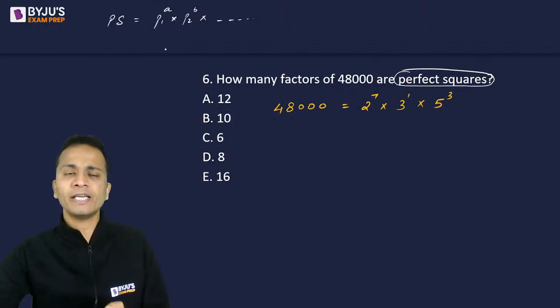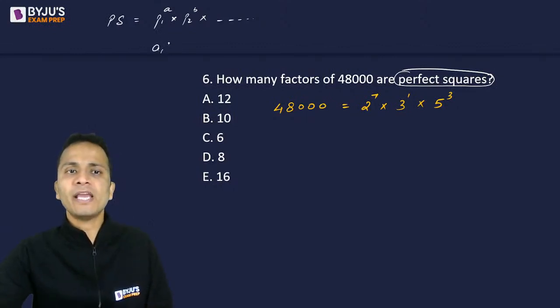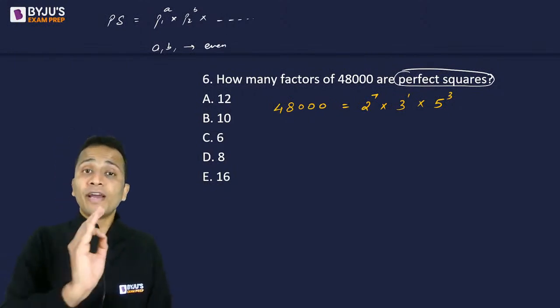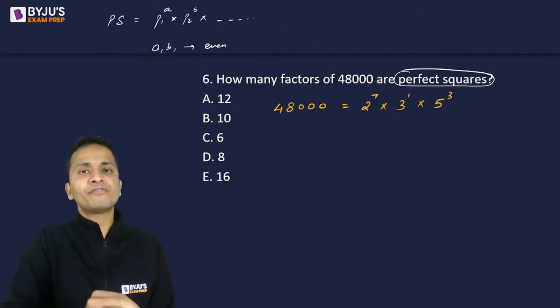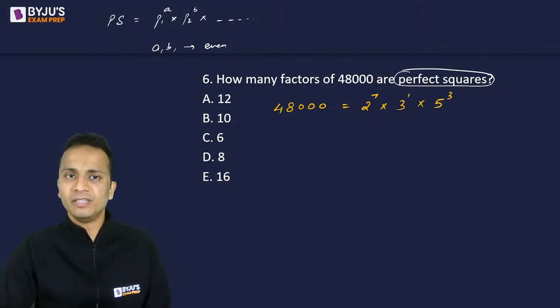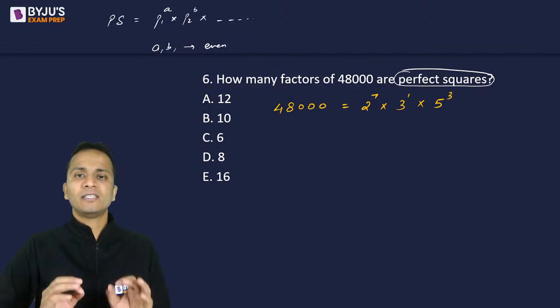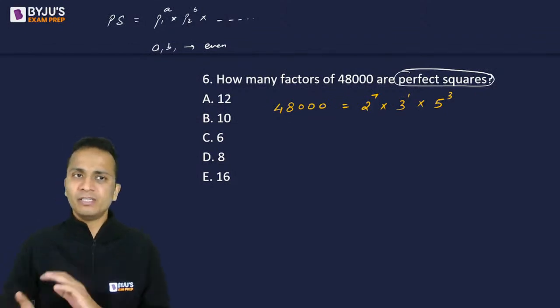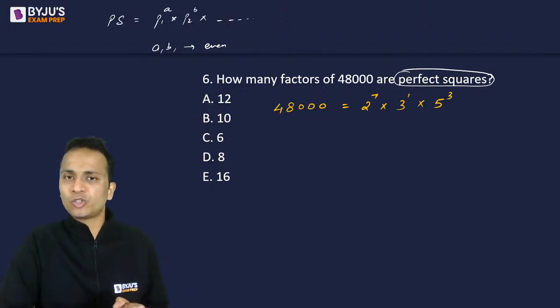The more important thing is the power. The powers a, b and so on should always be even. So in the prime factorization, if all powers are even, then the original number will be a perfect square.